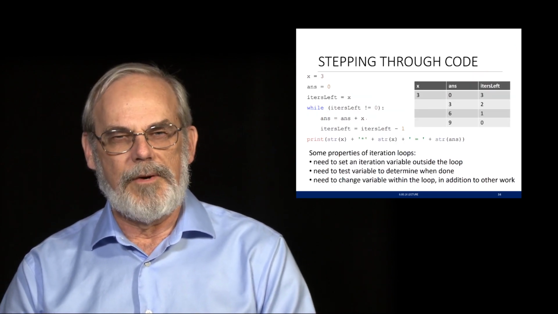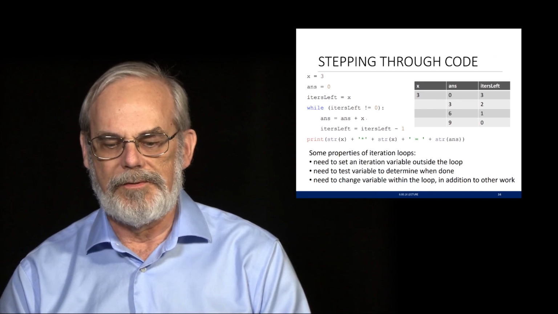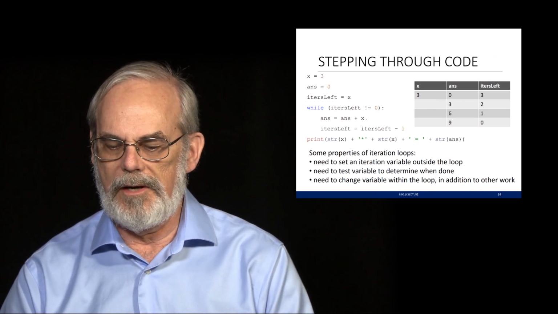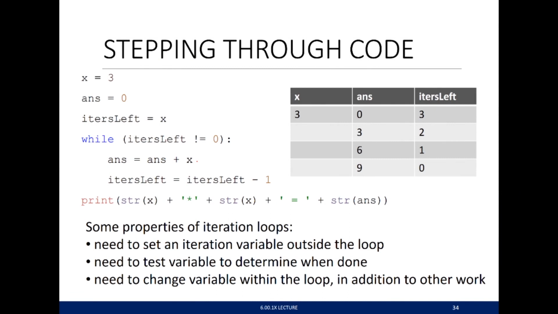Let's make sure it really did what I thought it would by actually stepping through this. Again, I've got a copy of the code there. And on the side, I've got a little table that gives me the values I'm going to use. I'm going to start off with x equal 3. That comes from that statement. I'm going to start off with answer equals 0. That comes from that statement. And I'm going to start off with the number of iterations left equal to 3, the value of x.